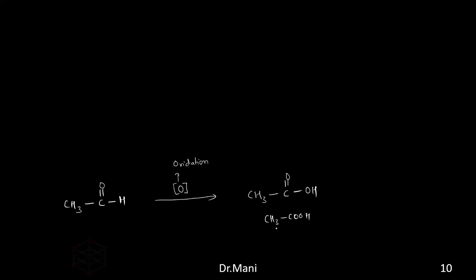As there are two carbons, we call it ethanoic acid. Remember, whenever you see the words oic acid, it's nothing but carboxylic acid. So ethanal turns out to be ethanoic acid.